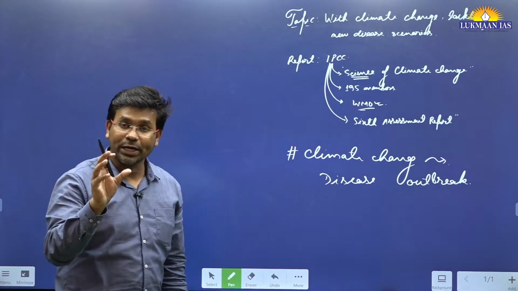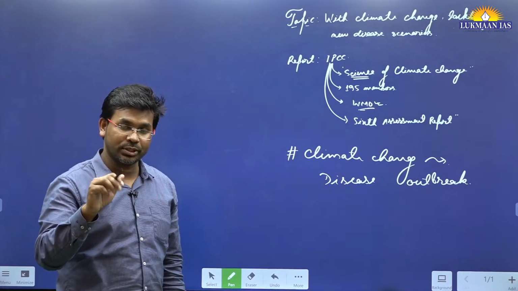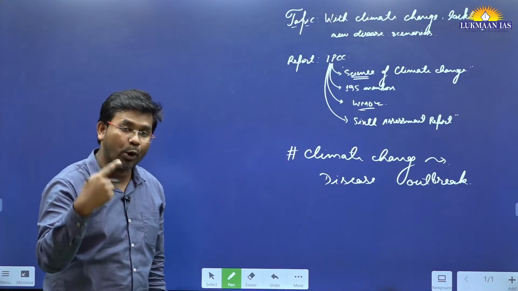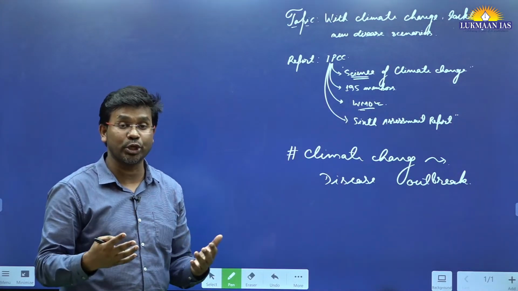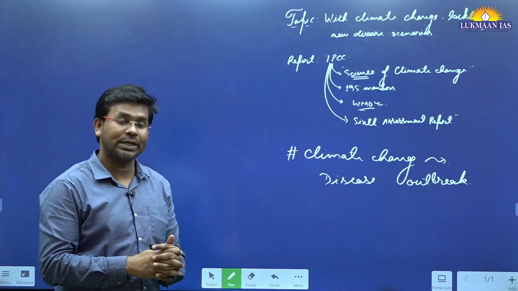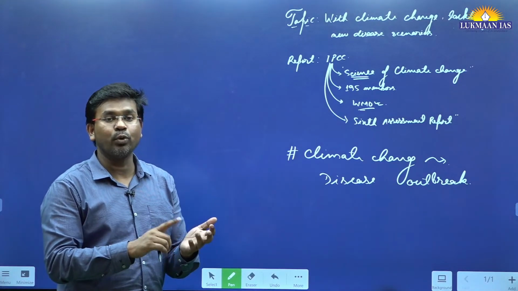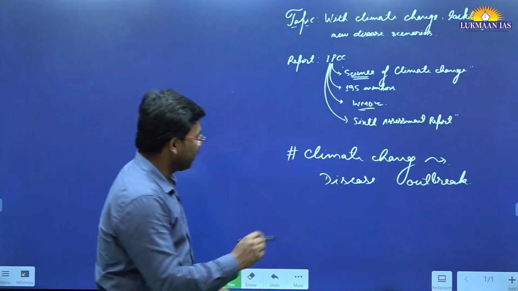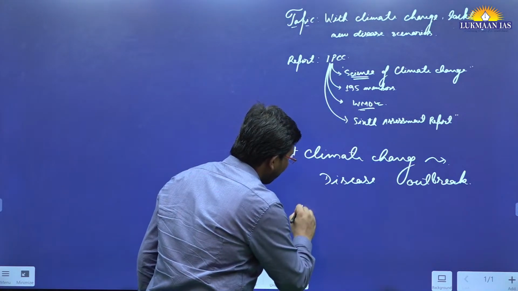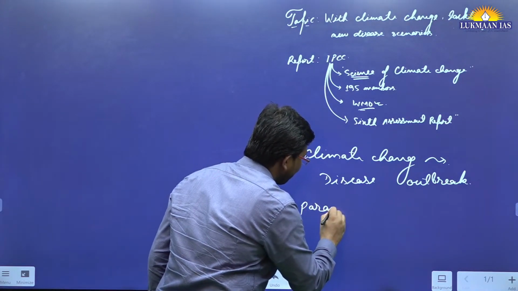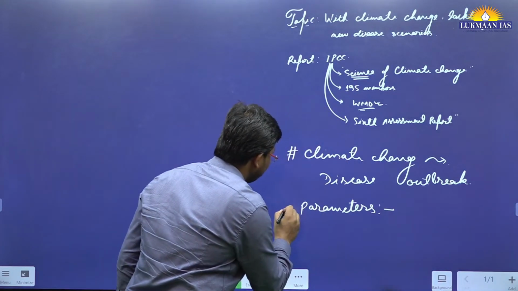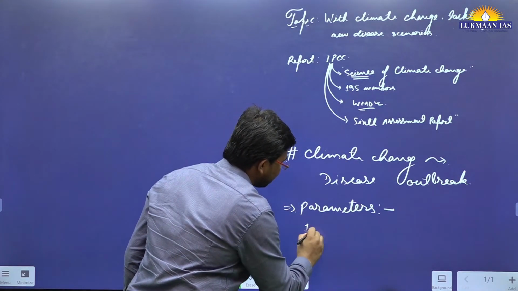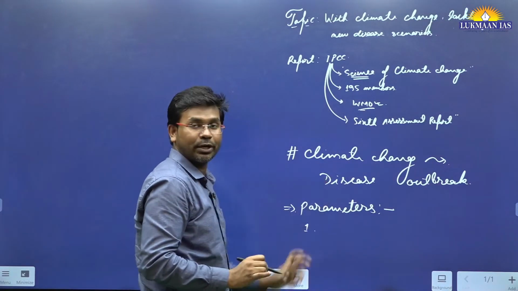So what are the parameters of climate change that can affect the outbreak of disease? What kind of disease? Disease that are led by, let's say, mosquito and other vector-borne diseases, for example, dengue, malaria, etc. Okay, so the parameters of climate change are, so I'm going to write about those parameters. Okay, so that has something to do with the outbreak of disease.